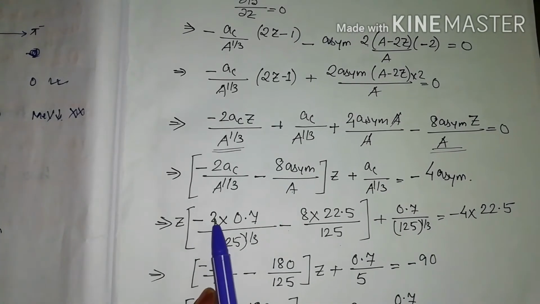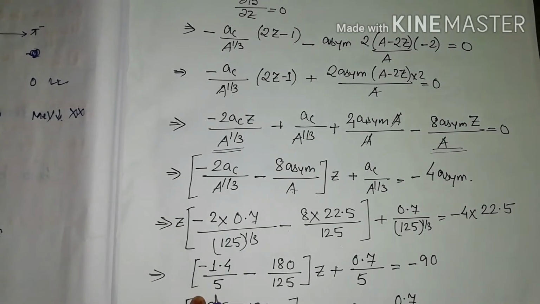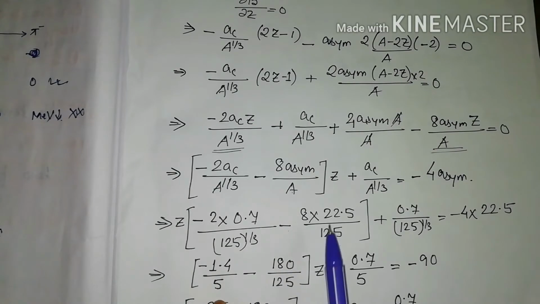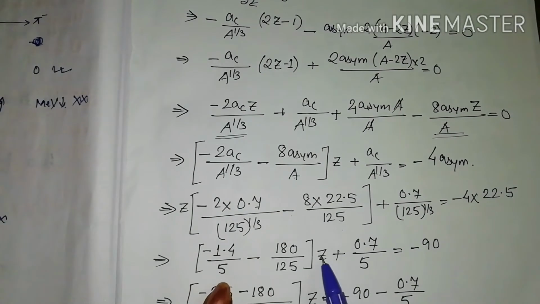Now what we will see: 2 into 0.7 is 1.4. The minus sign is as it is. It is 5 cubed, so the power 1 by 3 will get cancelled and it will be only 5. Minus 180, since 8 multiplied with 22.5 will give us 180. The denominator is 125 as it is. Z is outside without any change.